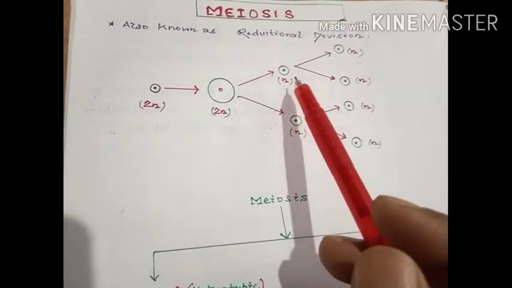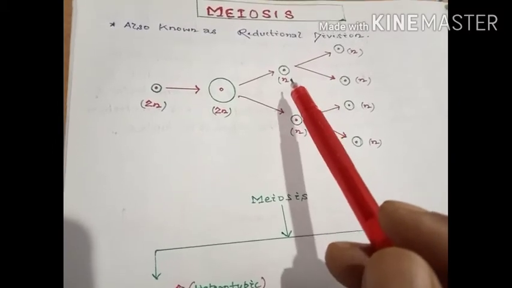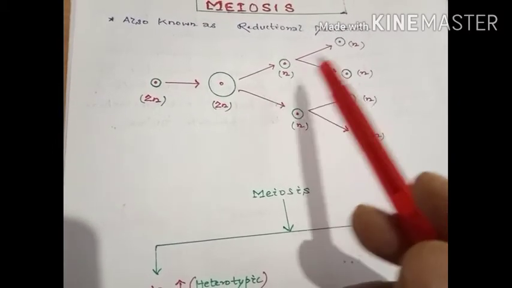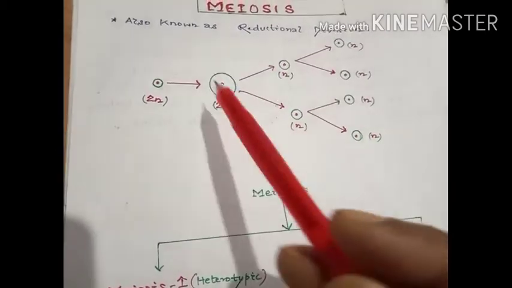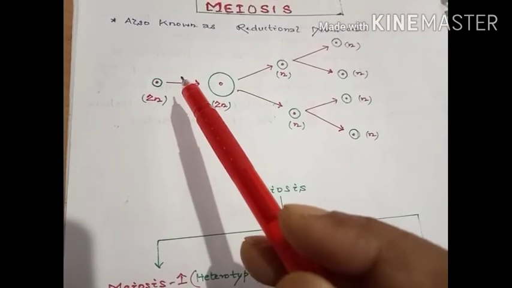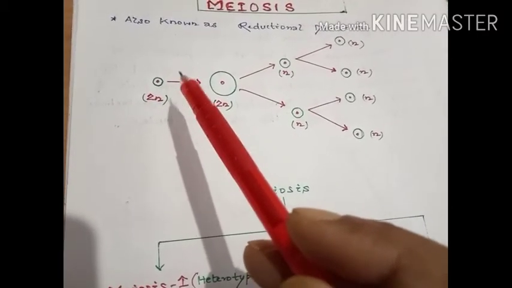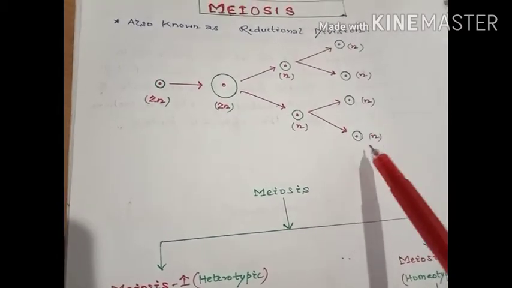Further on, these daughter cells again undergo the second meiotic division, which converts them into two daughter cells each. Thus, one parent cell gives rise to four daughter cells which are haploid in nature.